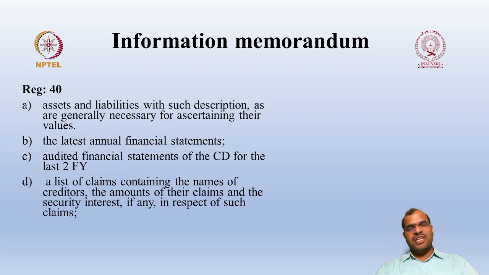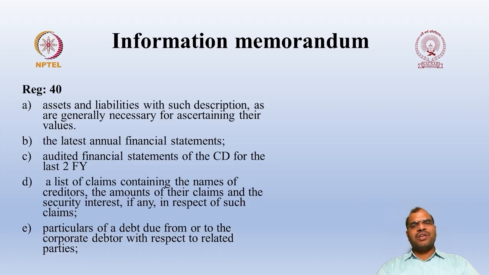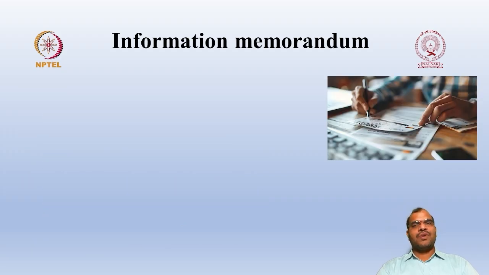Such details must be given. Then particulars of the debts due from or to the corporate debtor with respect to related parties. Whether a related party has borrowed any funds from the company, then the details about such borrowings. Whether related parties gave any loan to the company, that is creditors, you have to give the details, along with the interest rate and other terms and conditions.